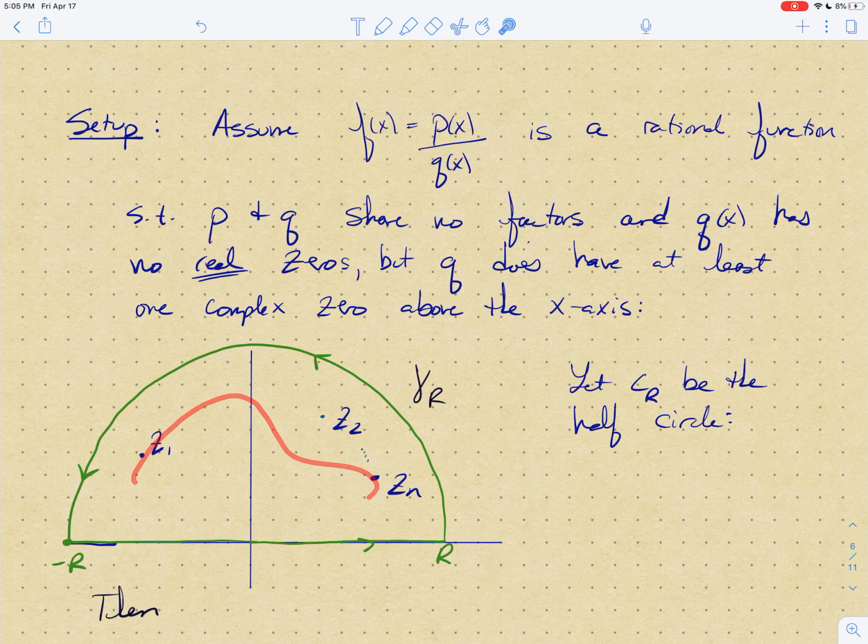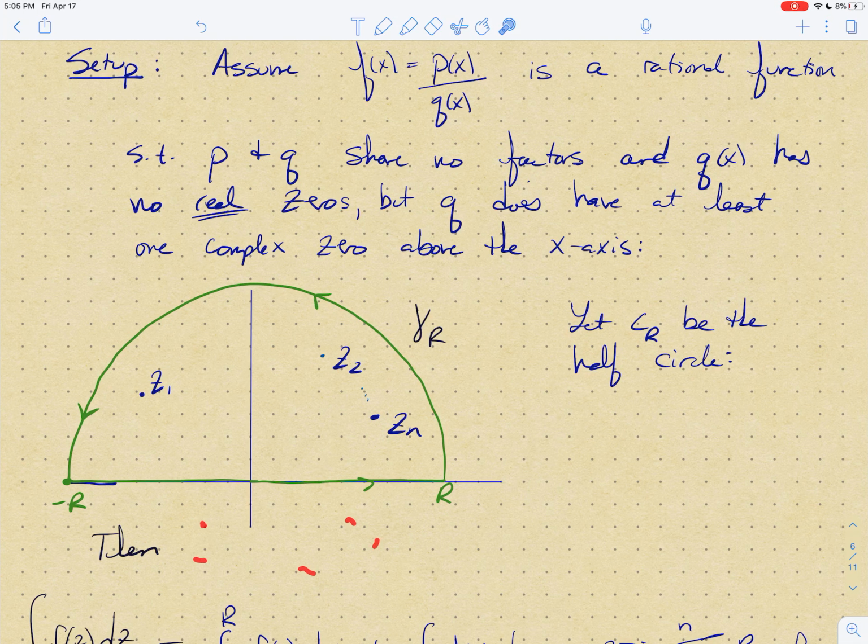Maybe there are other zeros of q down here, but I only care about the ones that are above the x-axis, and I am assuming that q has no zeros on the x-axis itself. That's really important.